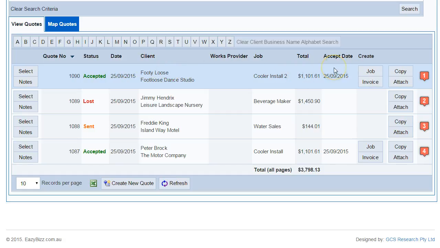The powerful feature of this system is that you can convert this quote to a job or an invoice, which will be covered in other videos. You can create a copy of this quote, or you can attach documents and images to it using this button here. You can also export a summary of all these quotes to an Excel file using this button here.